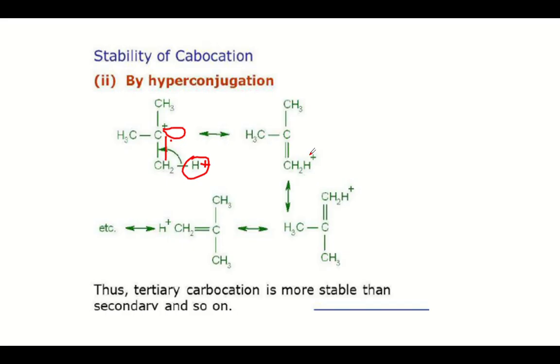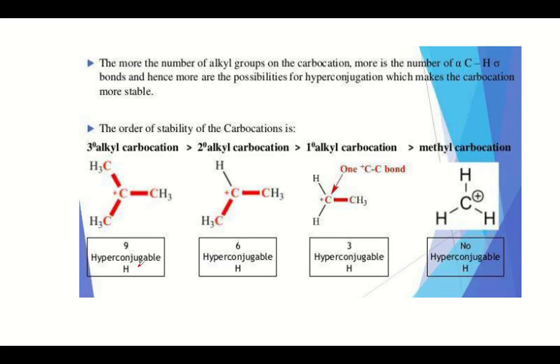If there are 3 CH3s, then there are 9 hyperconjugation structures, and this affords a greater stability for the tertiary alkyl carbocation. So hope you are able to understand the reason for the stability of the tertiary over the secondary, which is more stable compared to the primary, and which is more stable compared to the methyl carbocation. So the first factor is the hyperconjugation. The more the hyperconjugations, the more will be the stability of the carbocation.